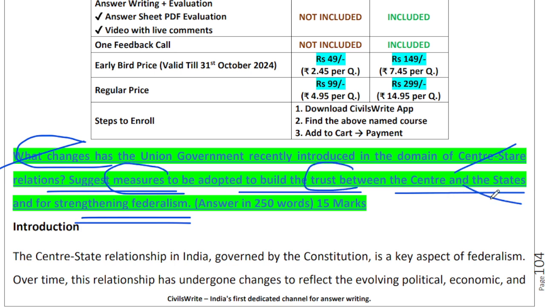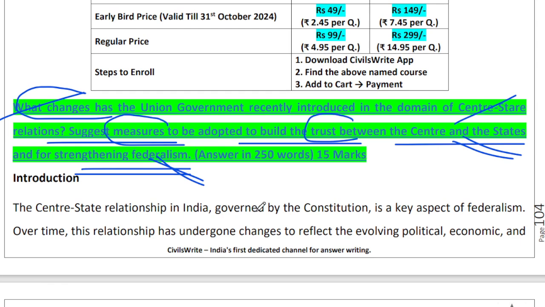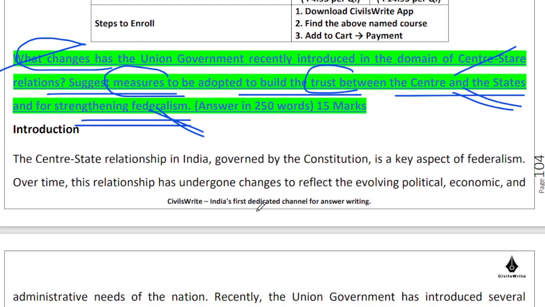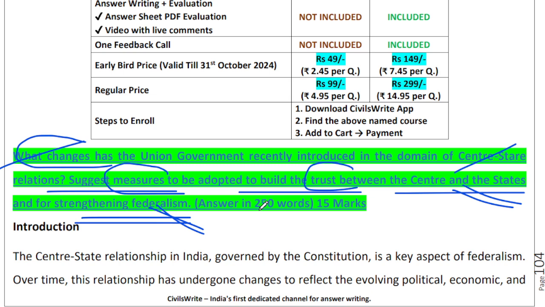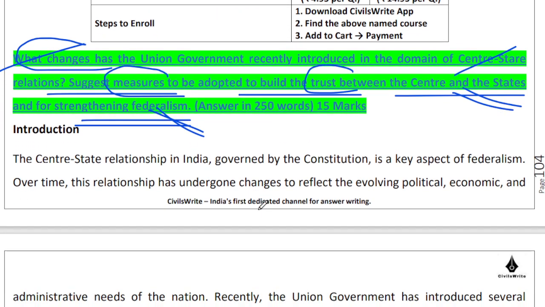This is more of an academic exercise, the second part, and suggest steps for strengthening federalism, again an academic exercise in the second part, right? So you can see over here that having a fair sense of what is happening in current affairs can be very helpful. Going ahead, on the CivilsWrite platform, I intend to introduce a current affairs based mains answer writing program, which will be tremendously helpful for you before the examinations. All right, let us start.